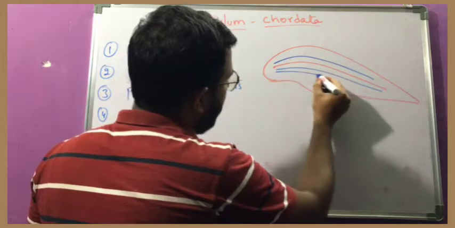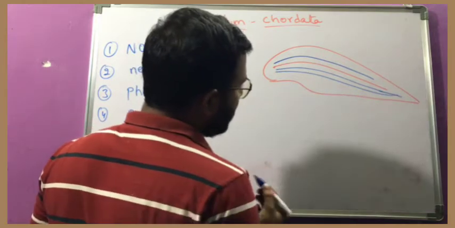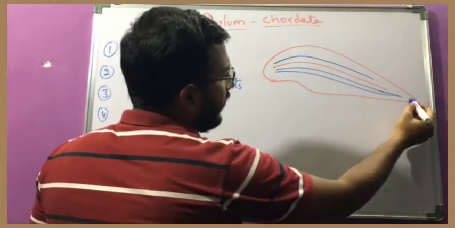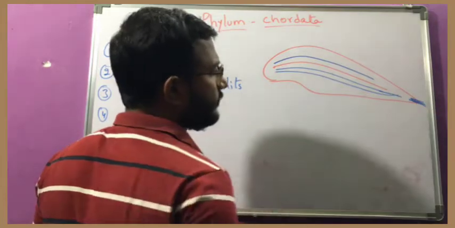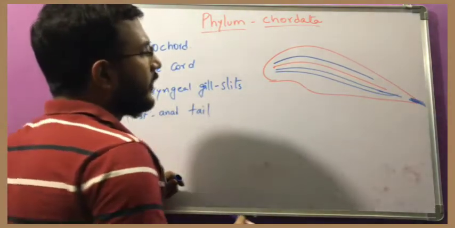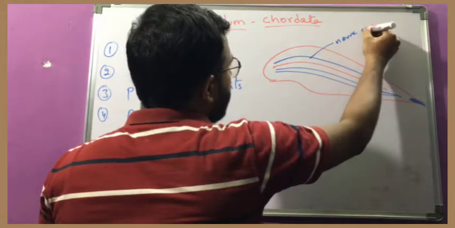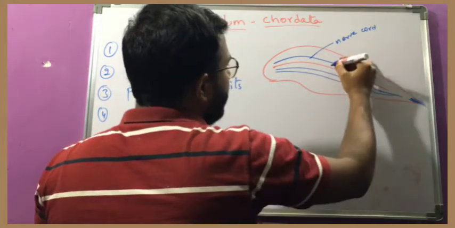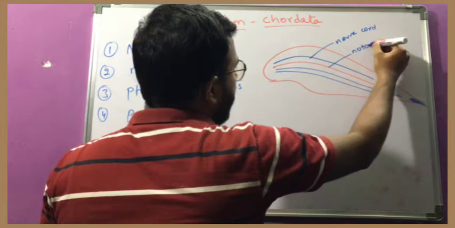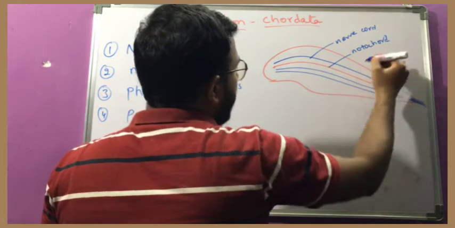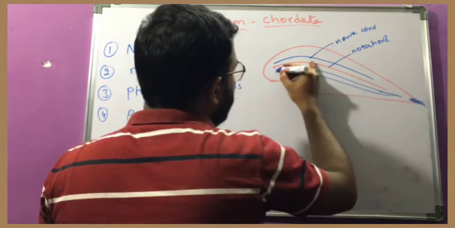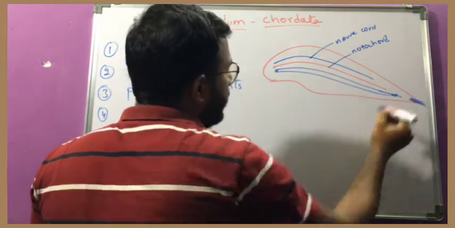This is the normal alimentary canal from mouth to anus, and here this is the tail. The first one is the nerve cord, this is the notochord, and this tube from mouth to anus is the alimentary canal.